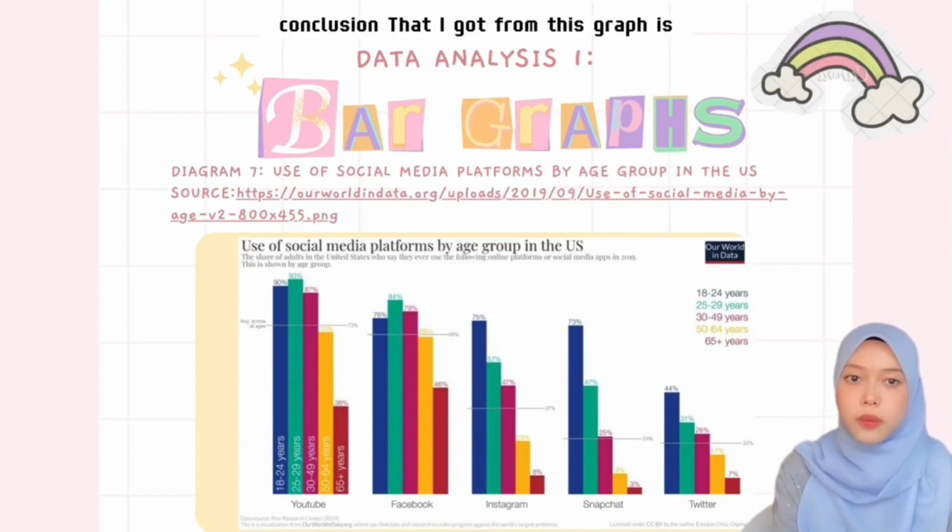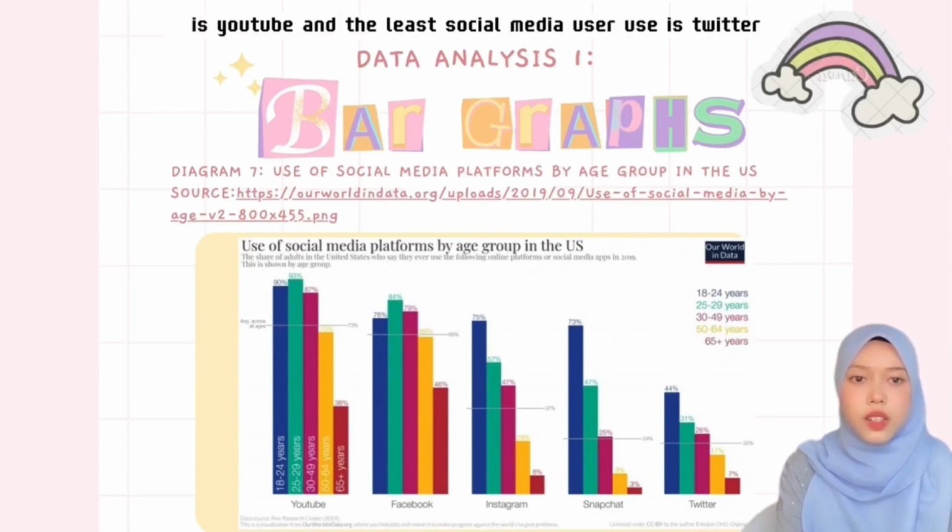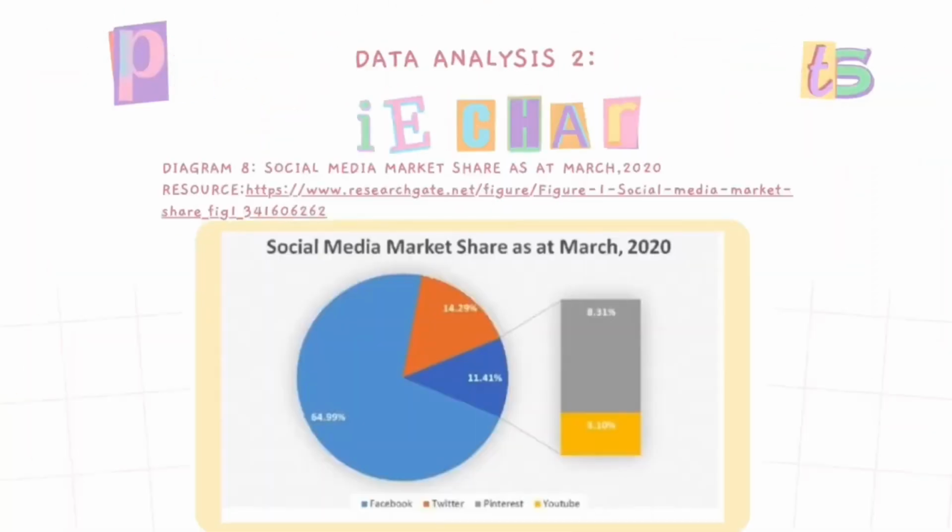The conclusion that I got from this bar graph is, the most users using social media in the US in 2019 are 18 to 24 years old, and the least people using social media in the US in 2019 are 65 years and above, and the most used social media in the US is YouTube, and the least used social media is Twitter.